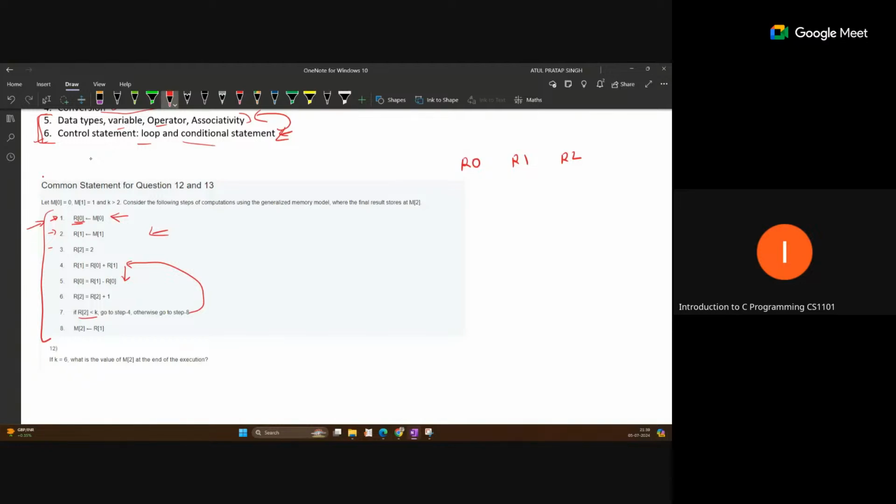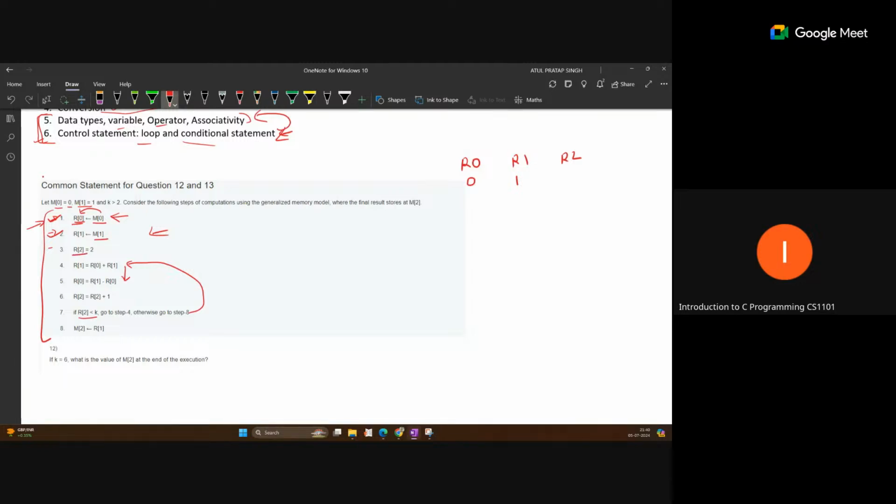Apart from that, we are reading data from memory locations. These are the registers, and we are reading the data from memory. Memory M0 contains 0, so that data comes to the first register. We can write it like this: 0 will come here. M1 is given 1, and we load that data to R1, so it comes here. This is the initialization, the value we initialize the first time. Now these first two steps are performed, loading the data from memory.